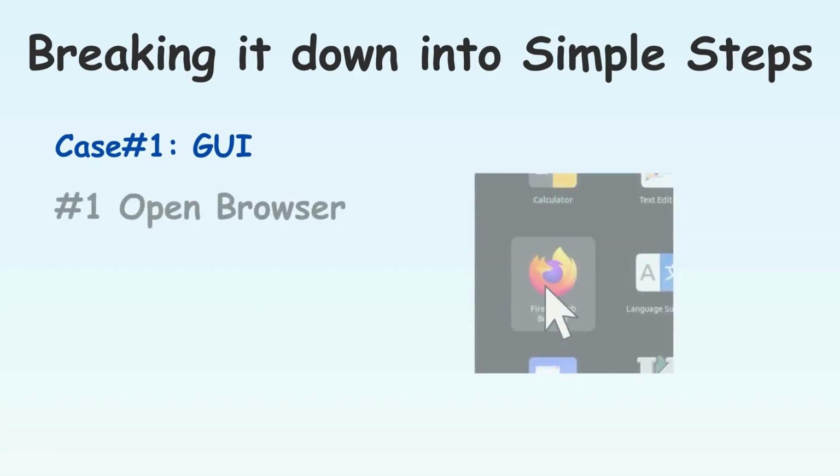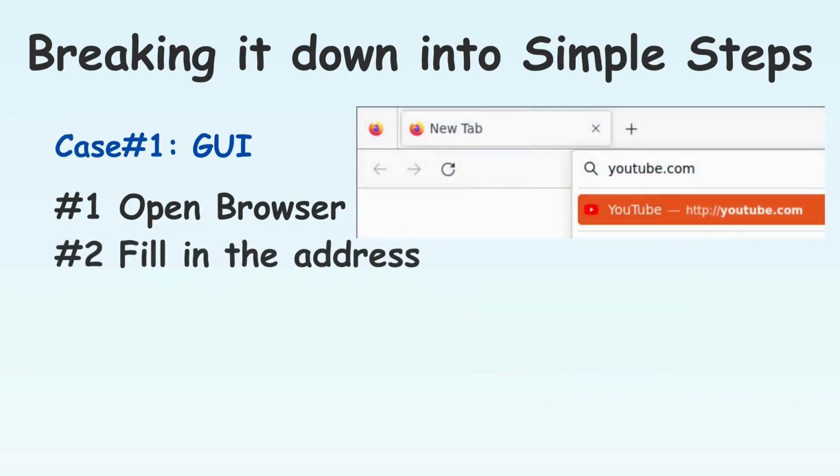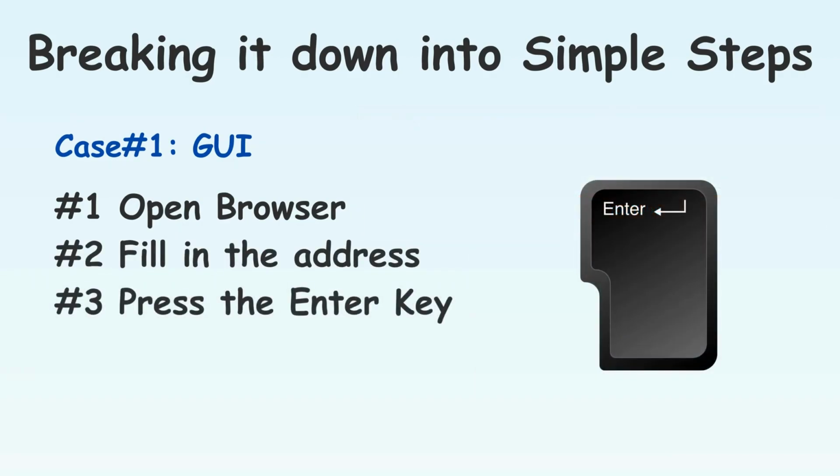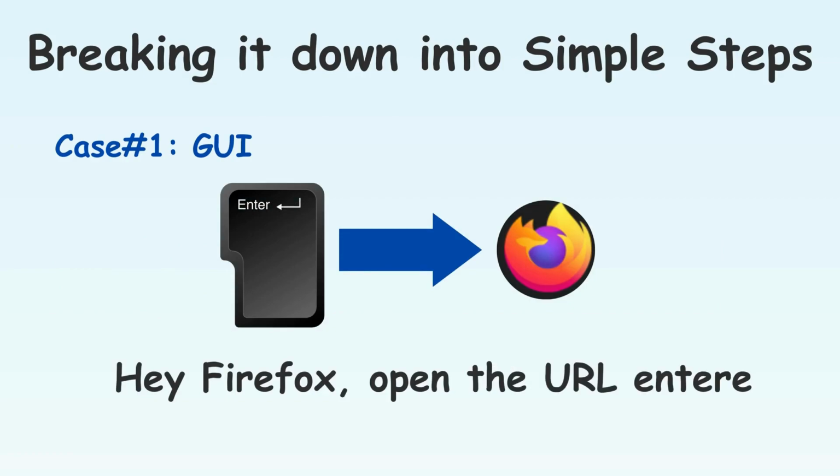Let's try to break it down into simple steps. In the first case, when we use the graphical user interface, aka the GUI, all those clicks can be broken down into three steps. Step 1, we opened the browser. Step 2, we filled in the address. Step 3, we pressed the enter key on our keyboard. The enter key here instructed Firefox, our browser, to open whatever address we typed into the address bar.